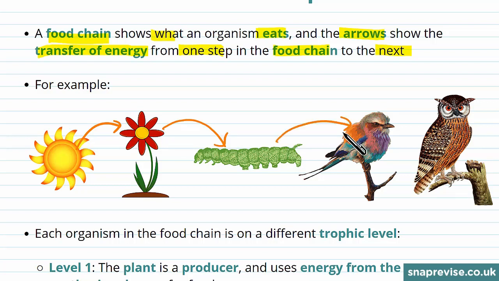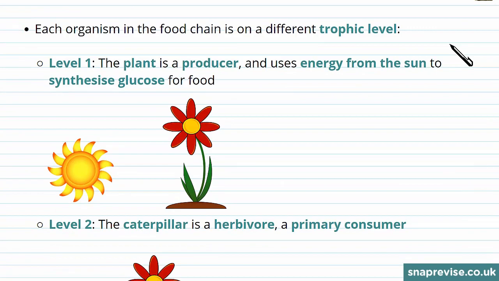Birds can then eat this caterpillar, and the energy from the caterpillar is then transferred to the bird. A bigger bird can then eat this bird, and the energy from the bird is transferred to the bigger bird. Each organism in this food chain is on a different trophic level.